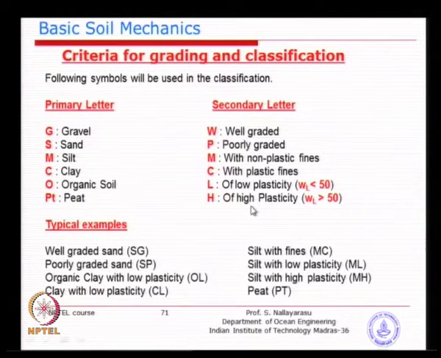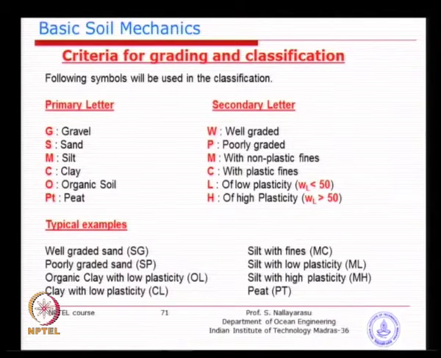How we classify is basically a simple idea. Notations, because of repeated writing, are not very easy to remember. So, if you just remember these letters, it is easy to coin the name of the soil. You can see here G for gravel, S for sand, M for silt, C for clay, O for organic soil, and Pt for peat. On the right-hand side is the secondary, basically grading: the first two are well graded and poorly graded. So, W and P, which is very easy, is what we saw in our several graphs in the sieve analysis. Well graded means throughout the spectrum of particles.